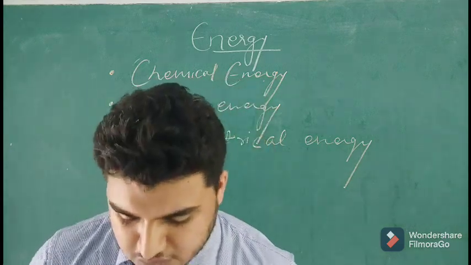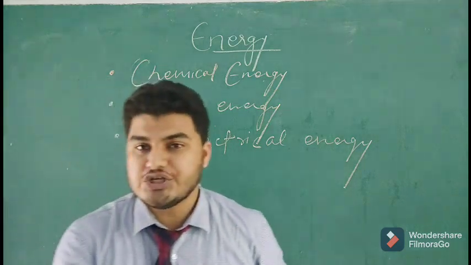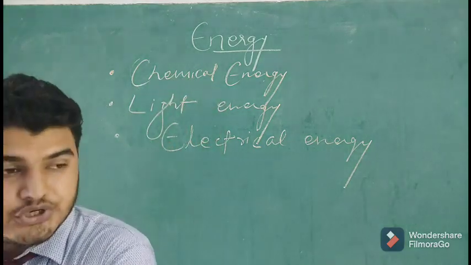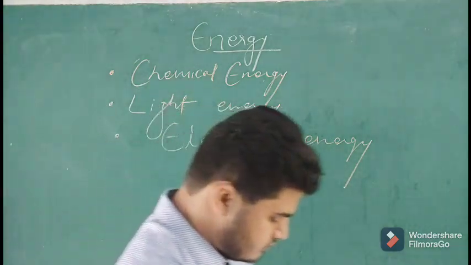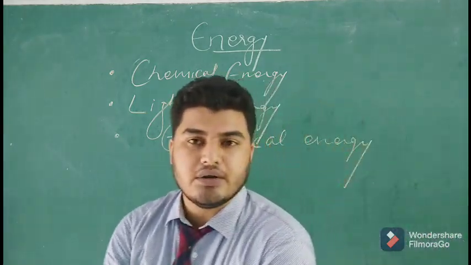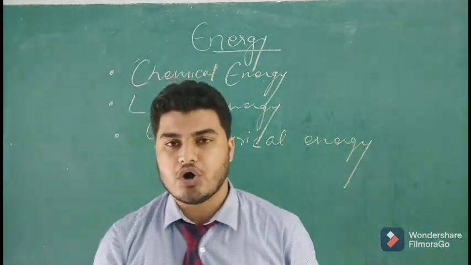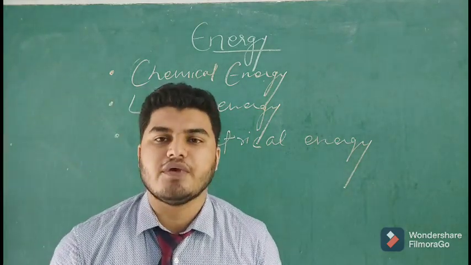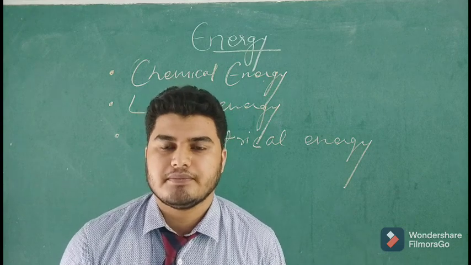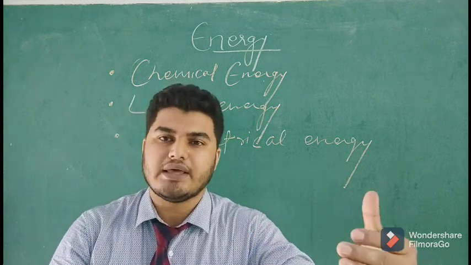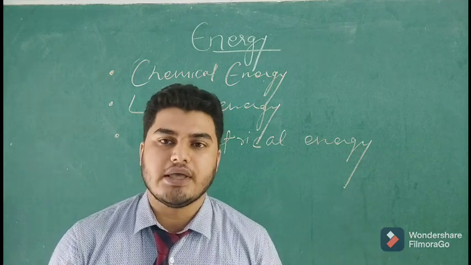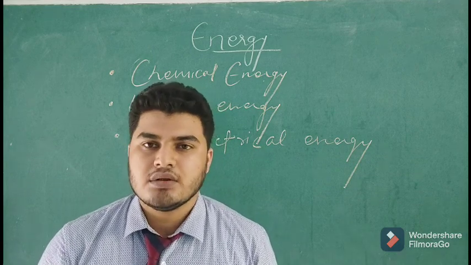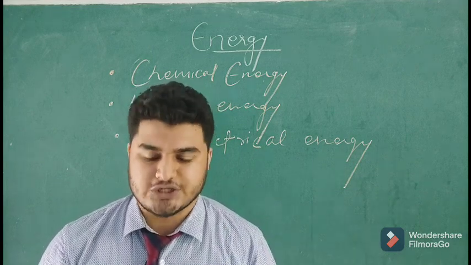So you can write down the definition like, it is the energy generated due to the movement of electrons. Now it can be through a wire. If it is happening through a wire, it can be a wire. If it is a rod, it can happen through a rod also, if the rod is of metal. So this is what electrical energy is.